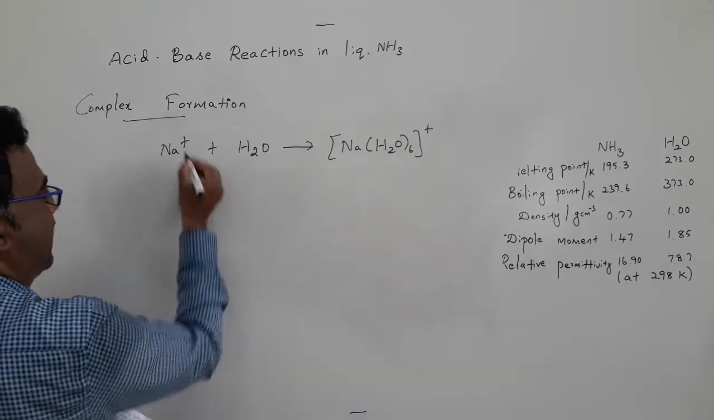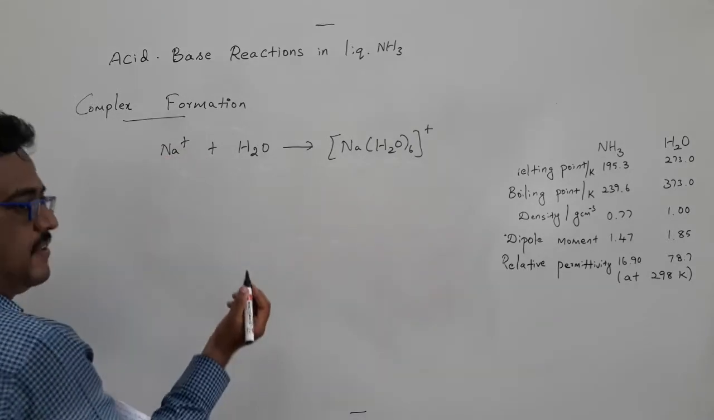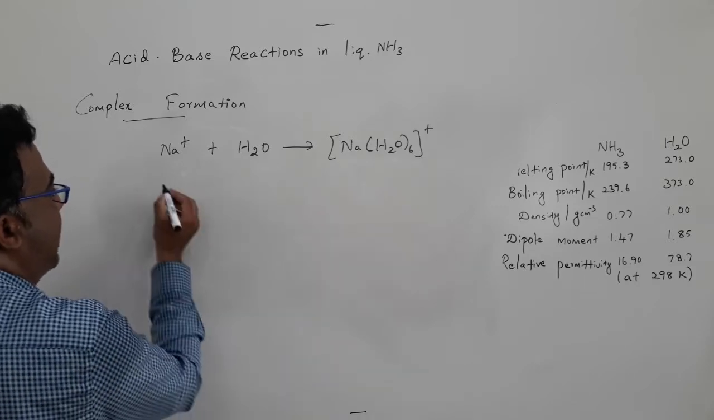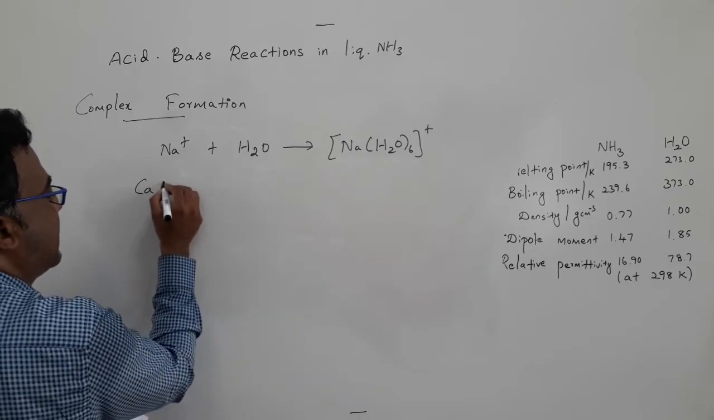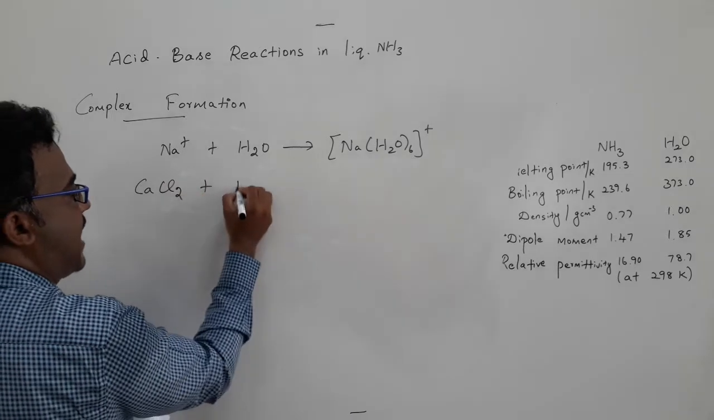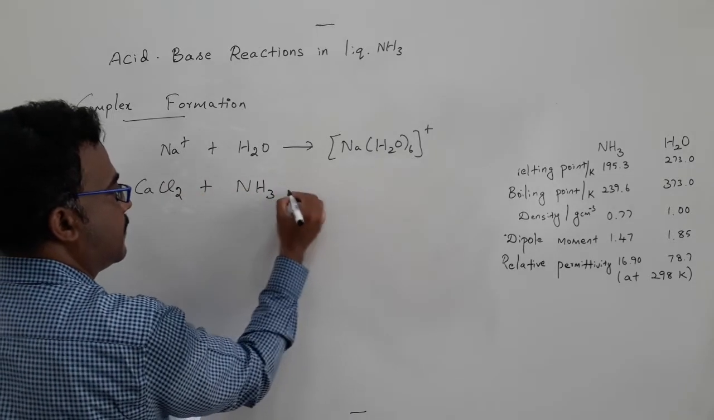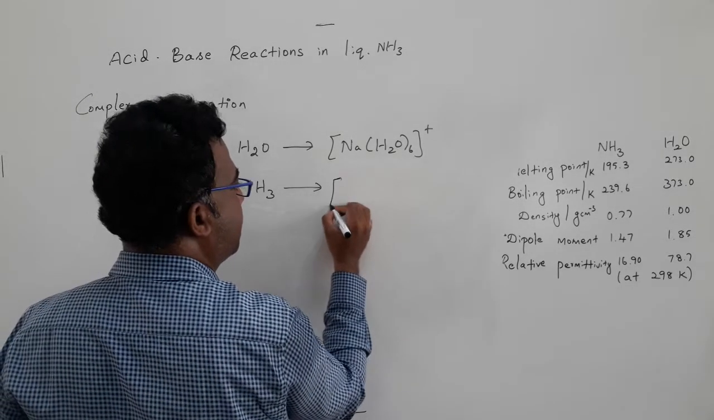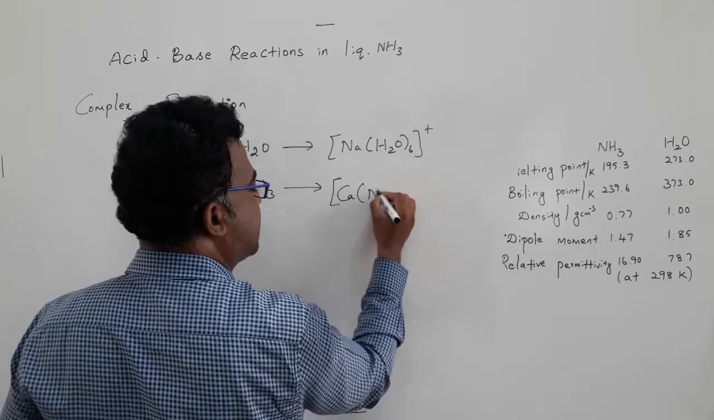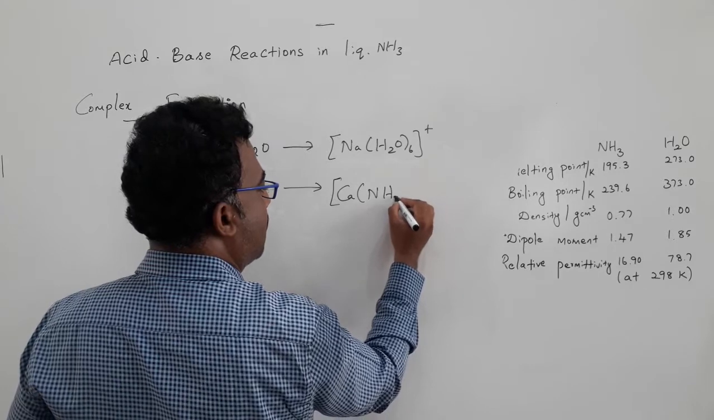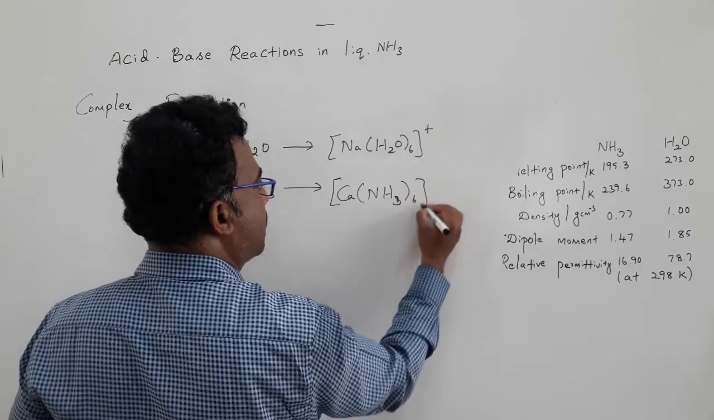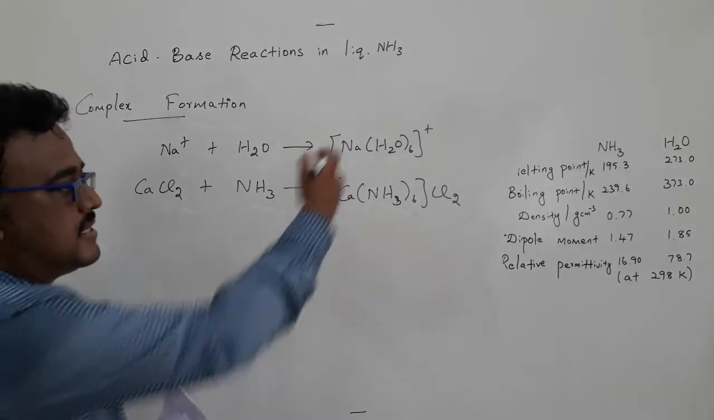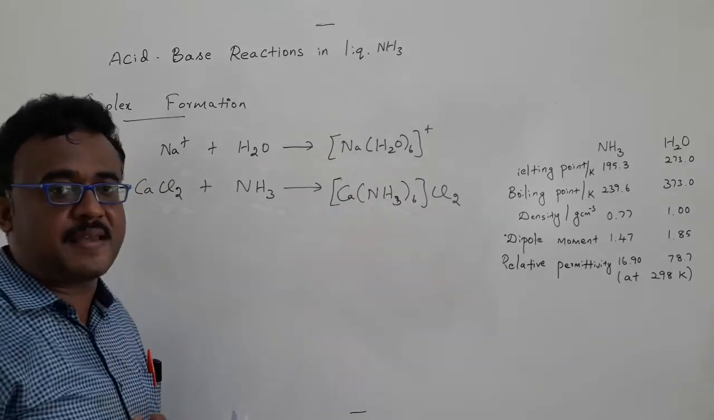Similarly, we can go with ammonia. In the ammonia case, we have a variety of examples. For example, calcium chloride can react with ammonia to form calcium hexaammine chloride. So whatever we have seen with the sodium ion, a similar type of reaction happens with the calcium ion also.